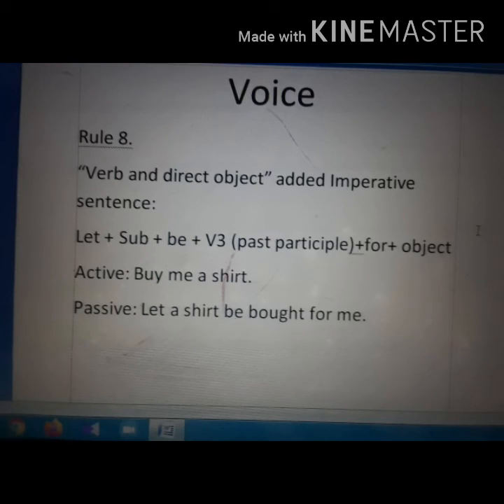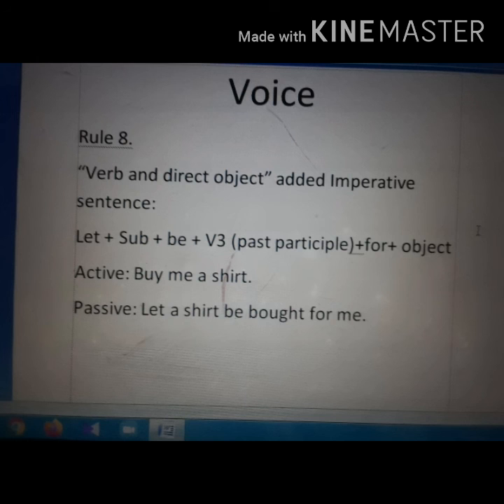Now another kind of imperative sentence, that is verb plus direct object added imperative sentence. If you get this kind of imperative sentence, then what will be the voice change? The structure: let plus subject plus be plus V3 plus object.